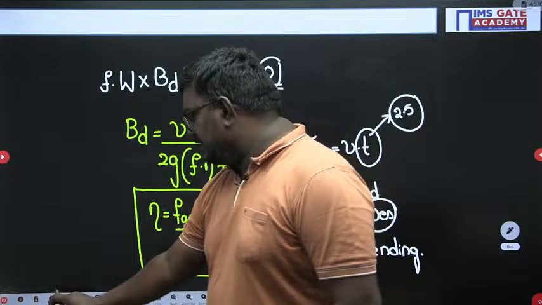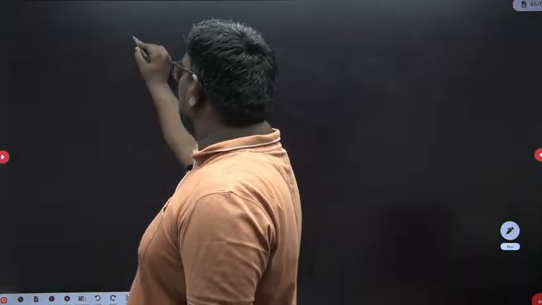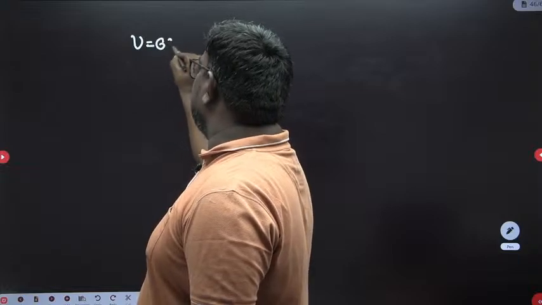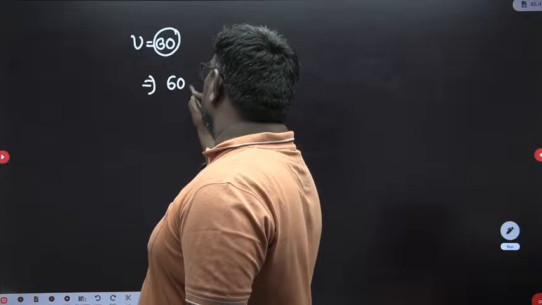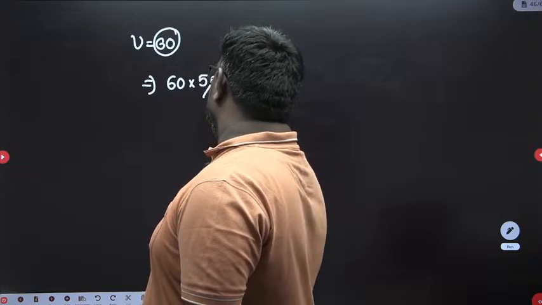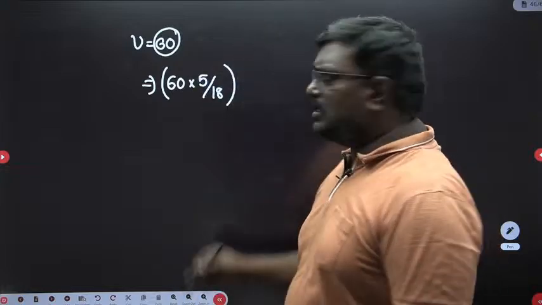So here, see students, velocity is given as 60 km per hour. So you have to convert into meter per second. So 60 into 5 by 18 will be your meter per second, into reaction time, how much, sir?